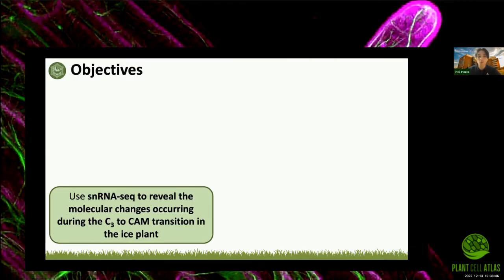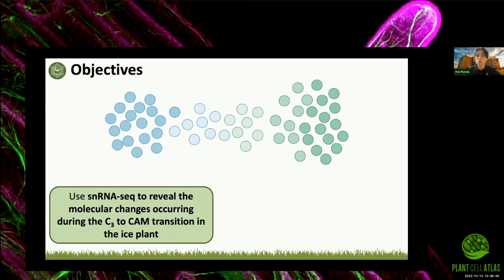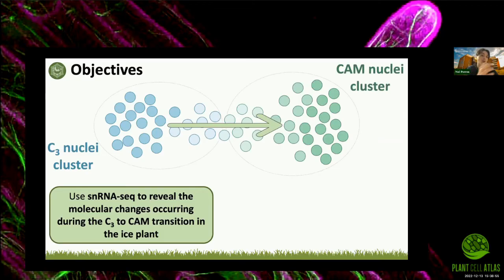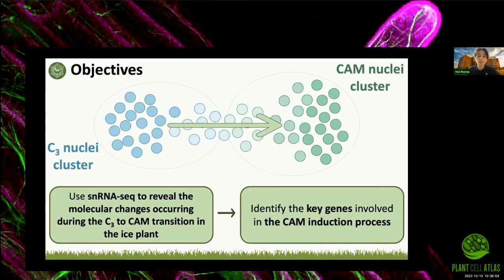And by applying this to the C3 to CAM transition in the ice plants, we could end up with a cluster of mesophyll cells in their C3 state and another cluster with the same mesophyll cells in their CAM states. And by following the trajectory of nuclei going from one cluster to the other one, we could identify the key genes that are involved in the CAM induction process.